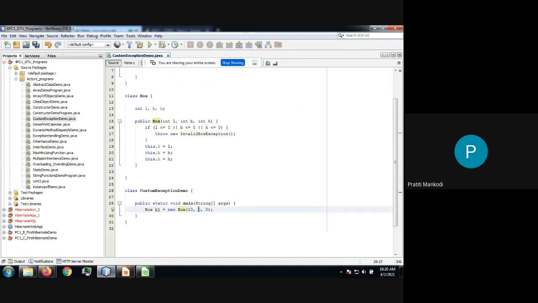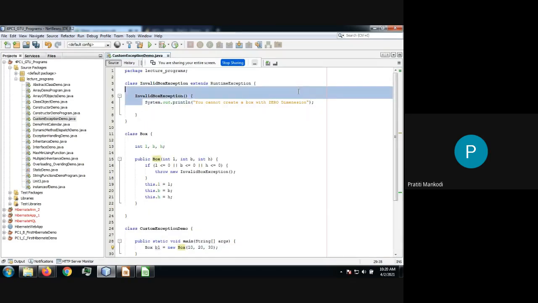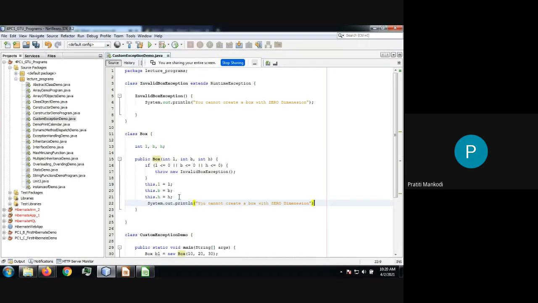Let me say I'm creating a box with some non-zero dimension, then I can have a simple message, box created successfully.